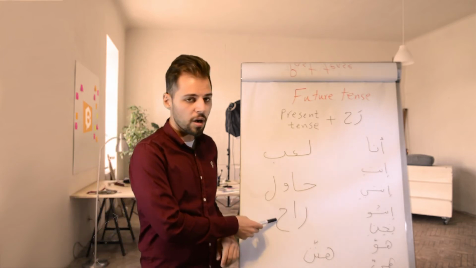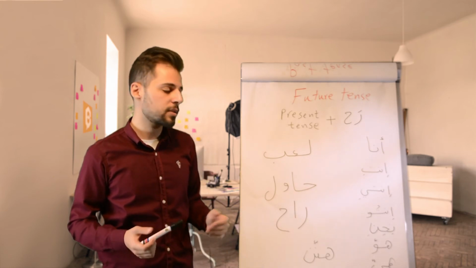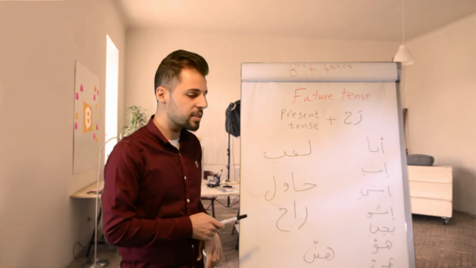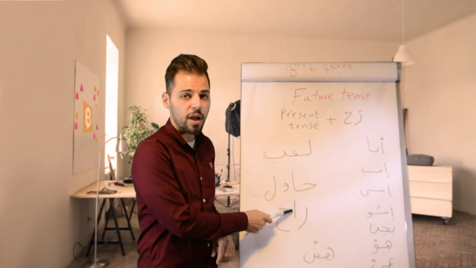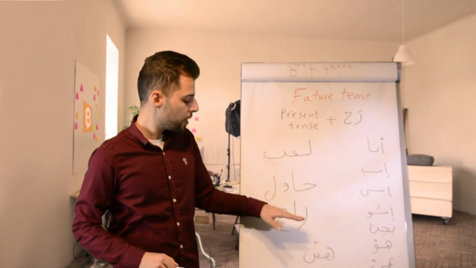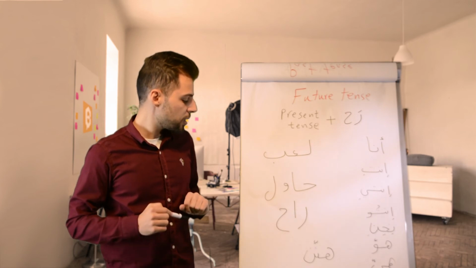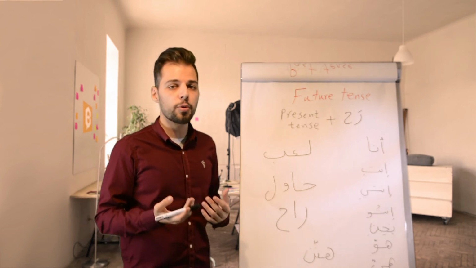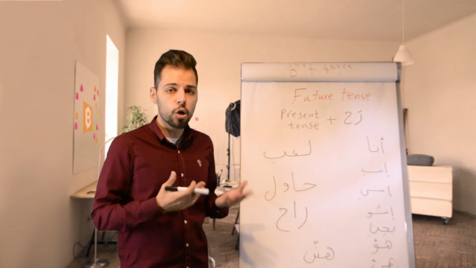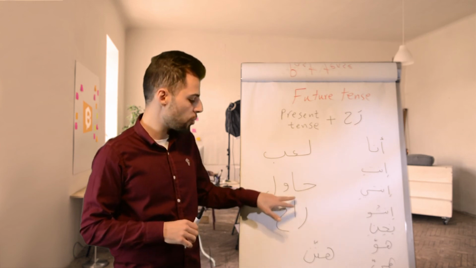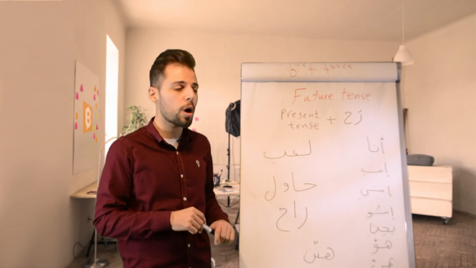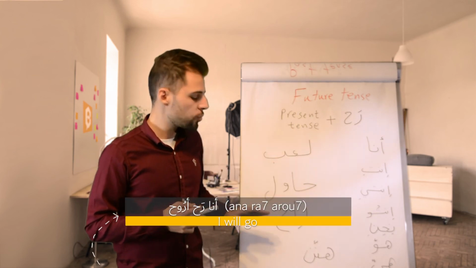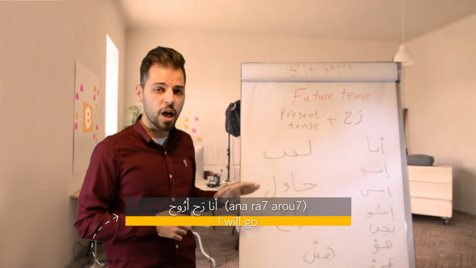Another verb is راح. راح means went. He went. راح is also a three-letter verb, but it's an irregular verb because there's a vowel in the middle. It's the letter alif. In the present tense, this alif is transformed to waw. So, in the present tense, with the pronoun I, أنا أروح. So the alif is transformed to waw. And with the future tense, we just add the word راح to the present tense. So it's أنا راح أروح.